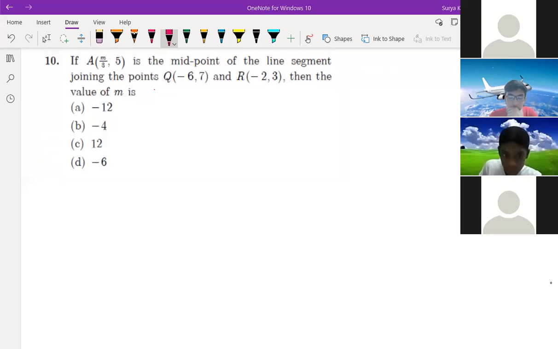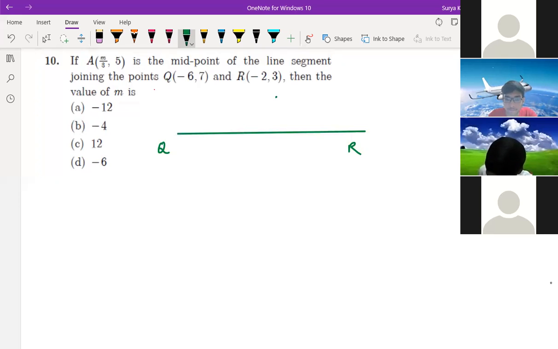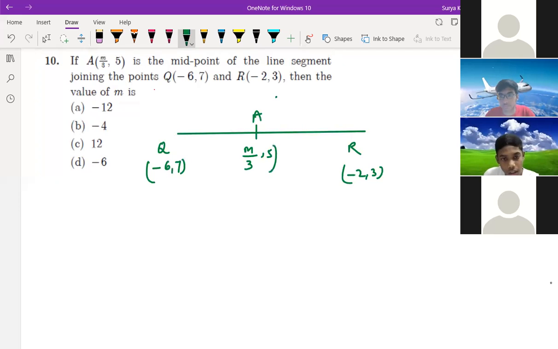See here they are saying midpoint, children. They are not saying equidistant. Midpoint is very easy. If the midpoint concept is coming anywhere, that is easier. So points Q and R: the point Q is minus 6, 7 and R is minus 2, 3. Minus 12, sir, answer. Yes, Rasul, same answer. Okay, so that will be very easy.